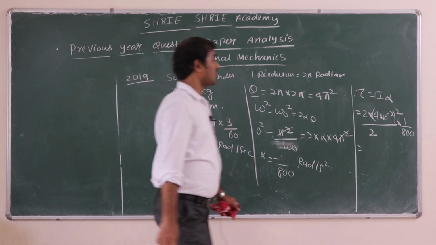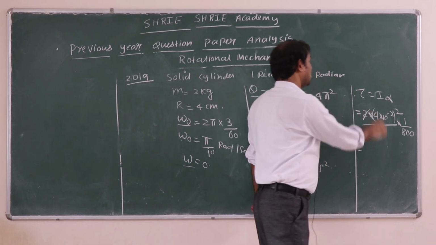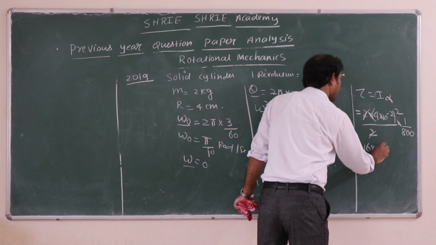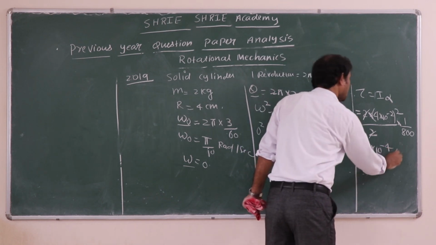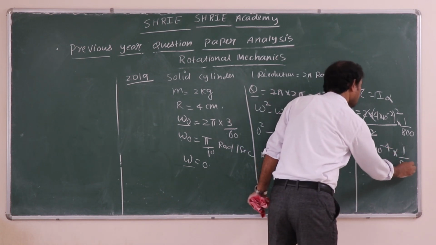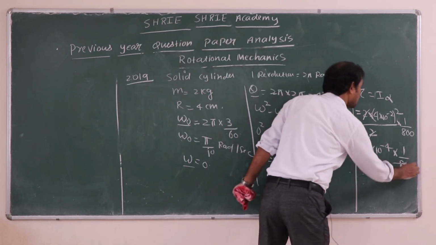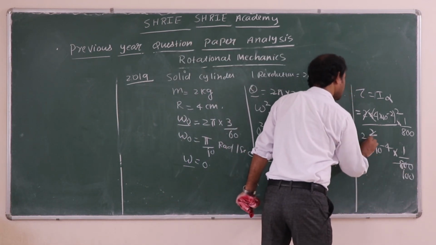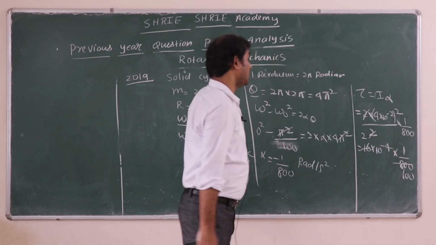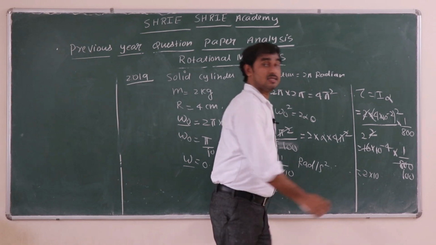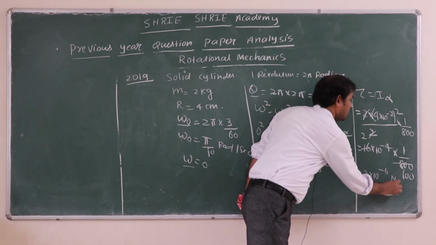So finally, 2 will get cancelled. In the numerator you will get 16 into 10 to the power minus 4 into 1/800, right? If you do this calculation, finally you are going to get 2 into 10 to the power of minus 6 Newton meter.